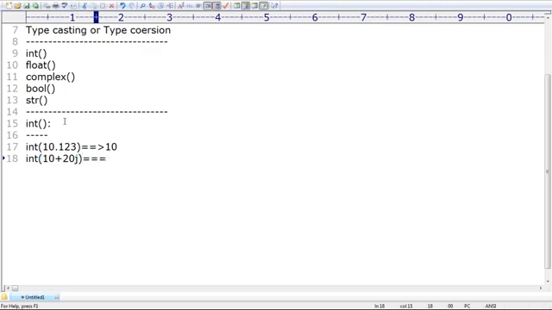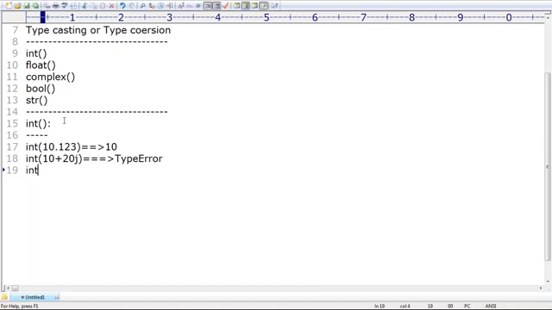Now int of 10 plus 20j. Can you please tell what output we are going to get? The output by default is a type error, because complex numbers we can't convert into int. Complex numbers we can't convert into float. Remember, complex to int is not possible, complex to float is also not possible.